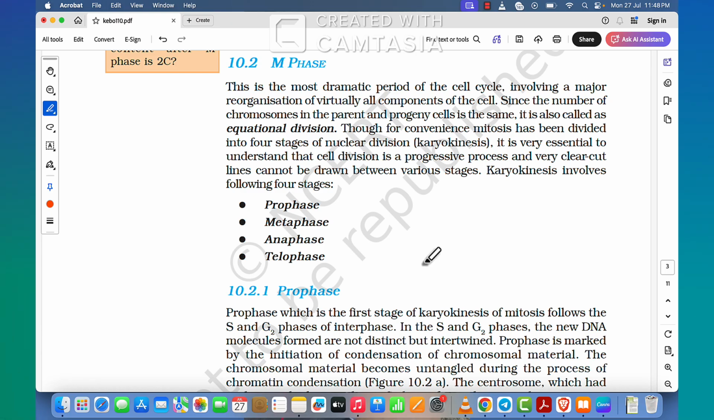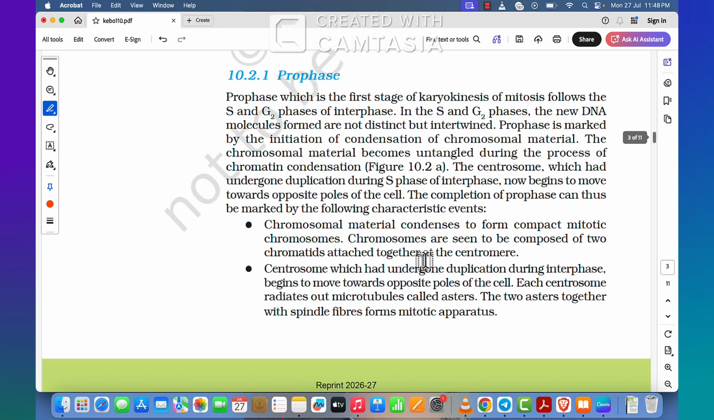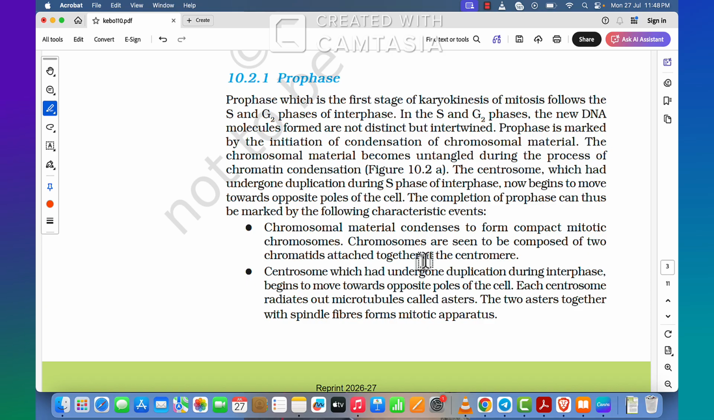Karyokinesis involves the following 4 stages: prophase, metaphase, anaphase, telophase. Prophase, which is the first stage of karyokinesis of mitosis, follows the S and G2 phases of interphase. In the S and G2 phases, the new DNA molecules formed are not distinct but intertwined. Prophase is marked by the initiation of condensation of chromosomal material. The chromosomal material becomes untangled during the process of chromatin condensation.